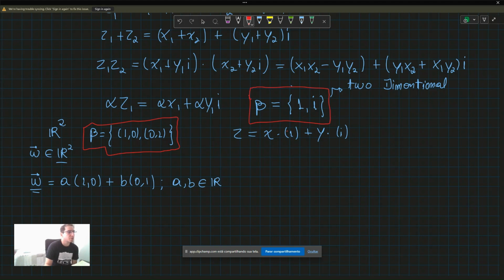It's useful to consider the complex numbers as a vector space because we can do a vector representation of the complex numbers. And we can also do a polar representation of the complex numbers. We're going to see this in the next couple of videos.